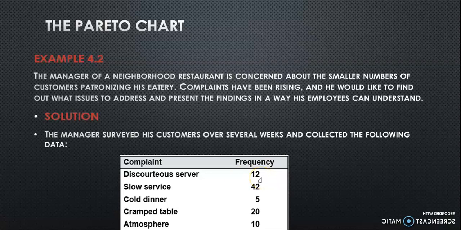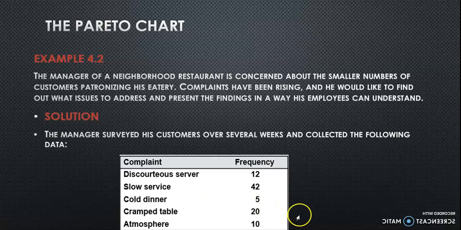Discourteous server is the first complaint, and 12 people have responded to it. Slow service, and 42 people have responded to it. So you see, this is the maximum number of complaints that the business is receiving. It means that their service is slow. Cold dinner, 5 people have responded. Cramped table, 20 have responded.